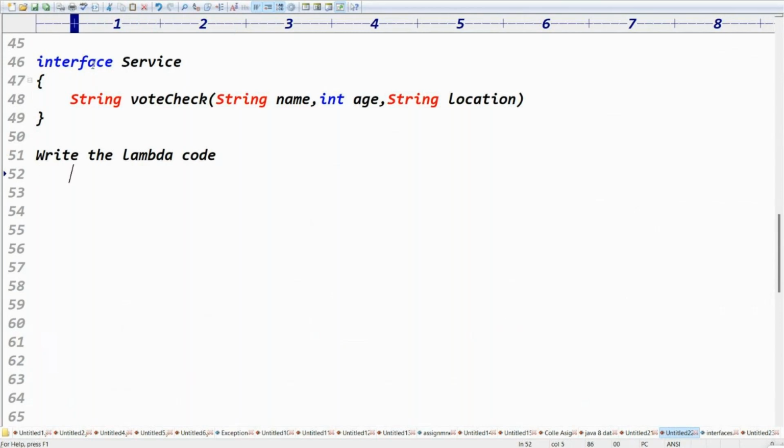Write the lambda code. Check the condition: age should be greater than or equal to 18 years, and location should be Hyderabad. Then give the message: you are eligible for voting.